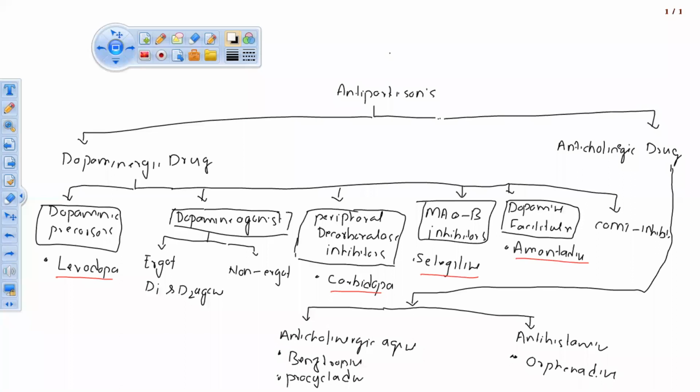Orphenadrine. So this is orphenadrine. So how many drugs? 1, 2, 3, 4, 5, 6, 7 drugs. Total 7 drugs we are going to study in this topic. So this is about the classification, the drugs which act on dopaminergic receptors and anticholinergic receptors.